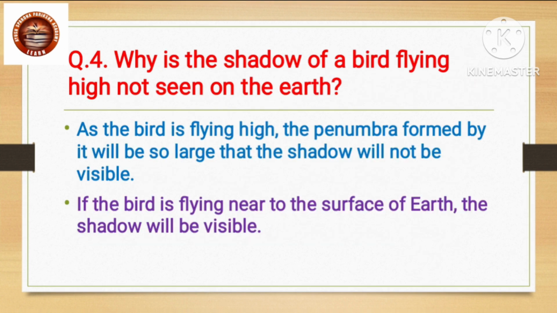Question 4. Why is the shadow of a bird flying high not seen on the earth? Answer. As the bird is flying high, the penumbra formed by it will be so large that the shadow will not be visible. If the bird is flying near to the surface of earth, the shadow will be visible.